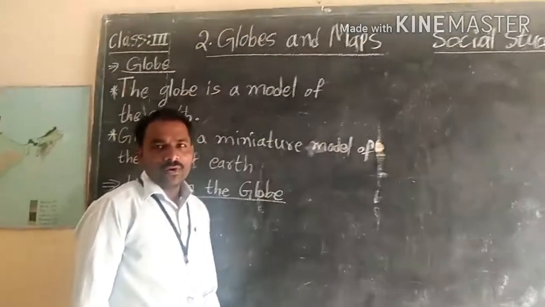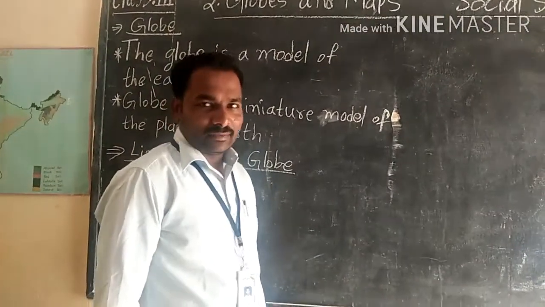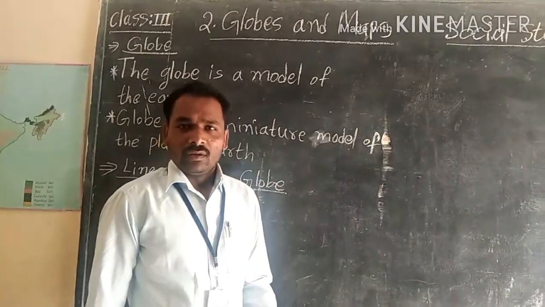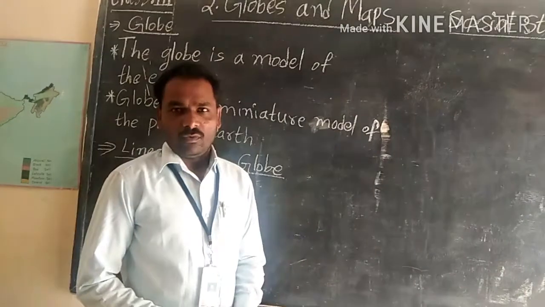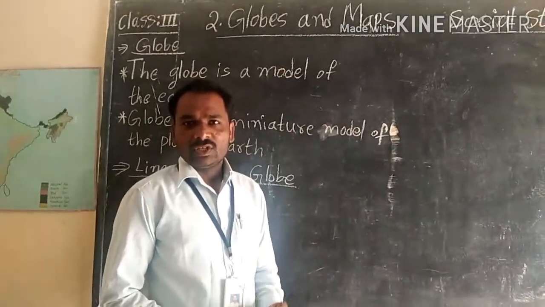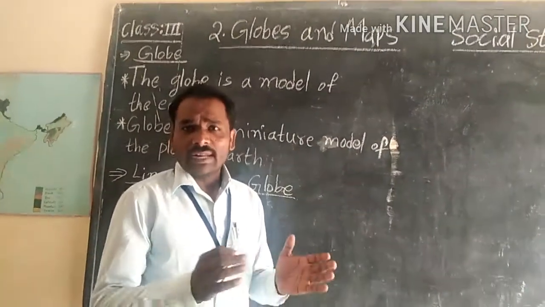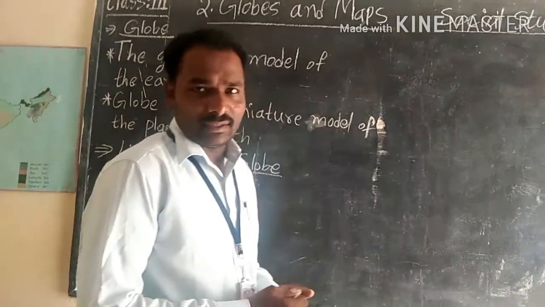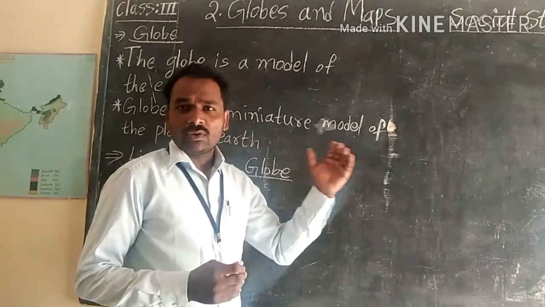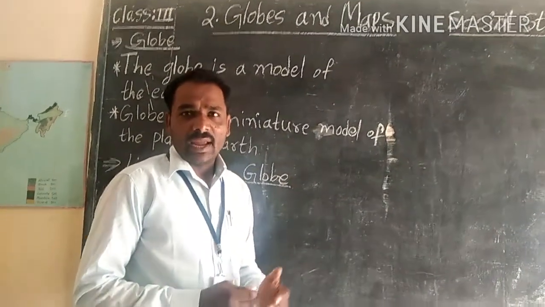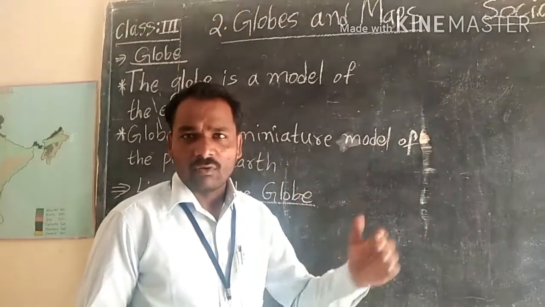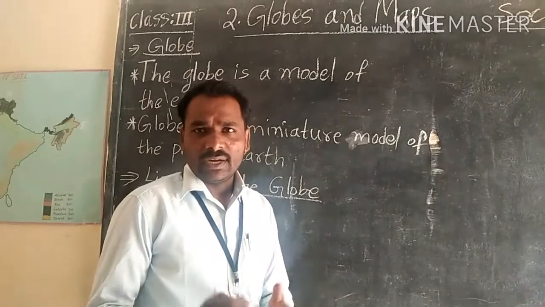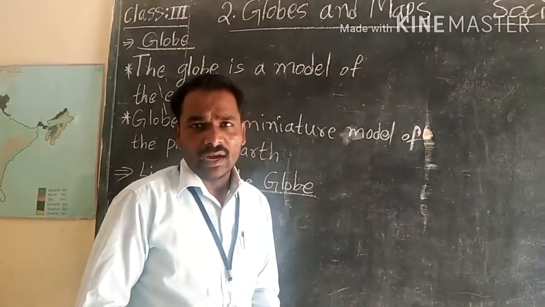Now we are going to know the second lesson. Before we enter into the second lesson, let us recall the first lesson. What all topics we have discussed. Children, in the first lesson we discussed the solar system and the planet Earth. We understood how the solar system functions and how all the planets revolve around the sun. All those things we have discussed, and we also discussed the Earth.